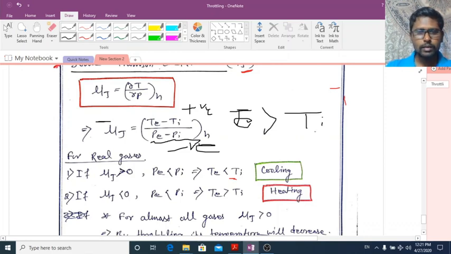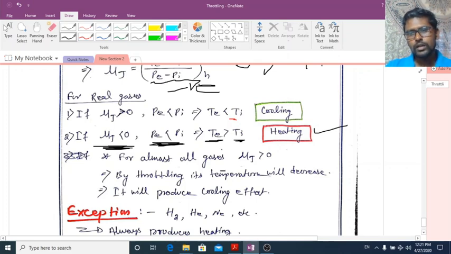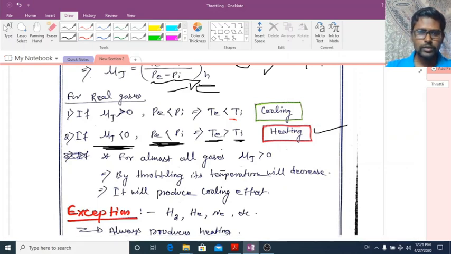That means if our desired effect is this one, μj is less than 0, and we know in throttling PE should always be less than Pi. So if this μj is negative, then you will get the temperature at exit greater than the temperature at inlet. So this will produce a heating effect. If μj is less than 0, it will produce a heating effect.